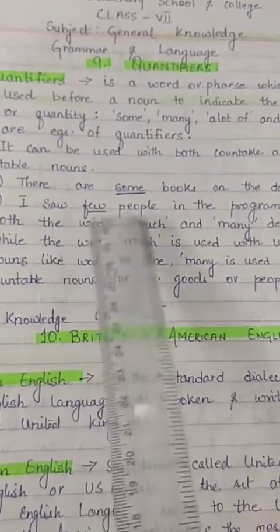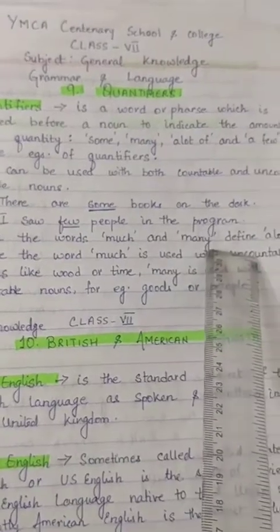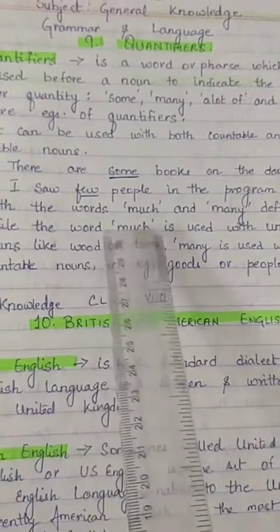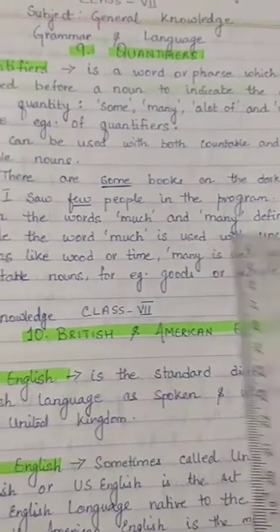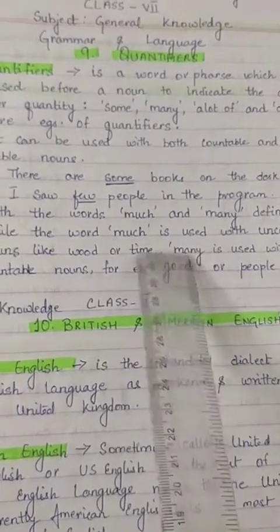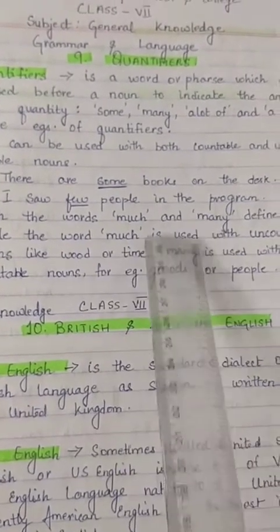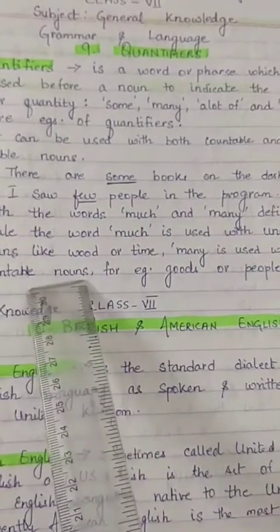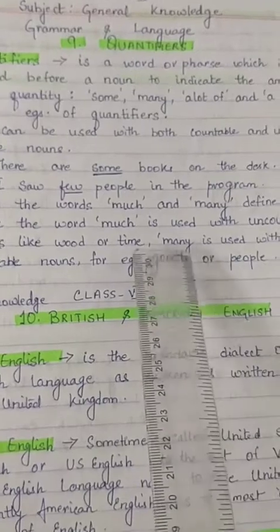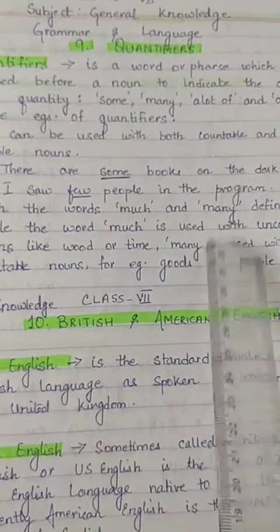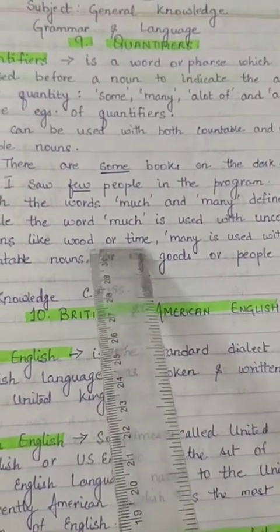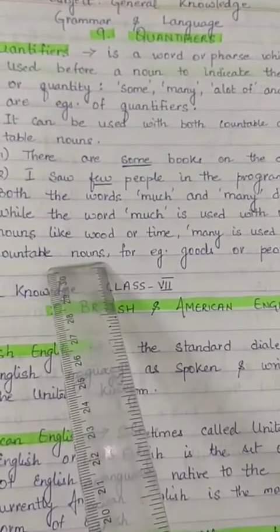Both the words much and many define a lot, while the word much is used with uncountable nouns like wood or time. Many is used with countable nouns, for example, goods or people. We can count goods and people, but we can't count the time. That is why it's called uncountable, and for many it's called countable.